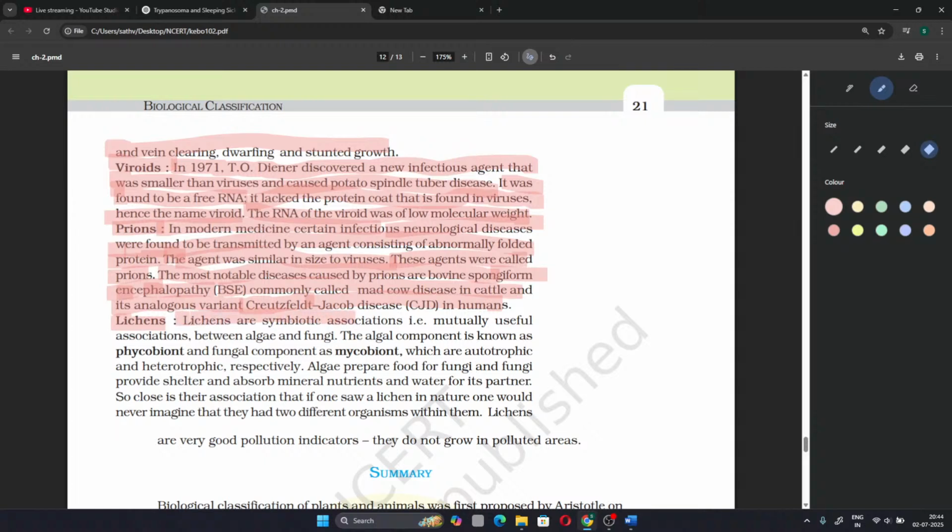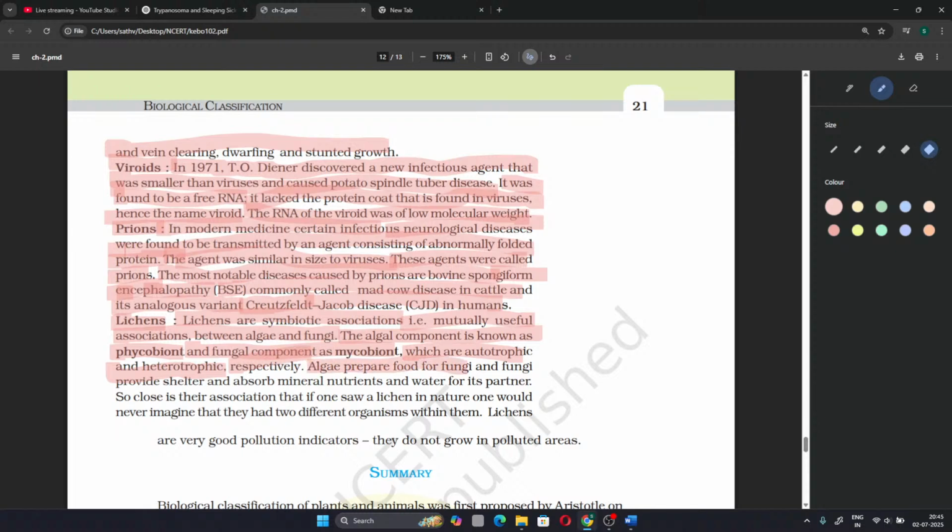Lichens. The next topic is lichens. Lichens are symbiotic associations, that is, mutually useful associations between algae and fungi. The algal component is known as the phycobiont, phyco meaning plant, so algae, and the fungal component is known as the mycobiont, myco meaning fungi, which are autotrophic and heterotrophic respectively, because algae can photosynthesize while fungi are heterotrophic.